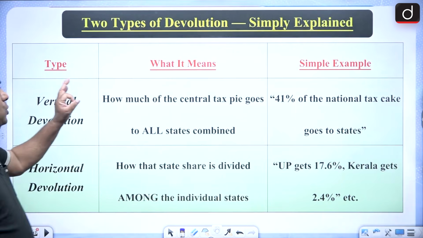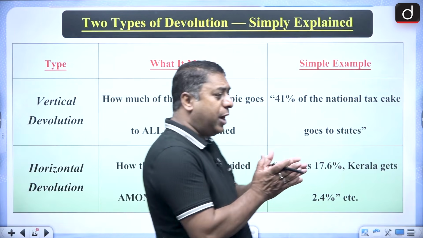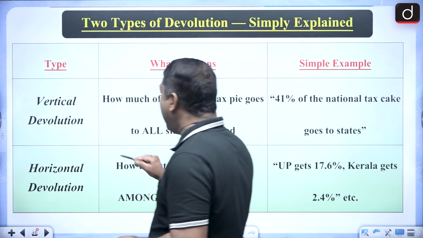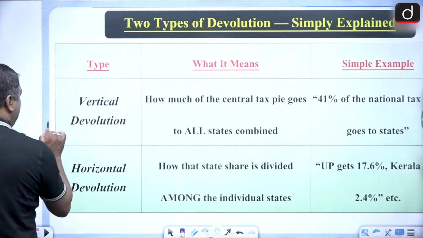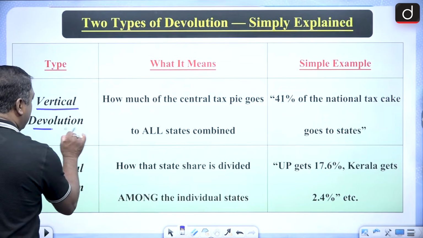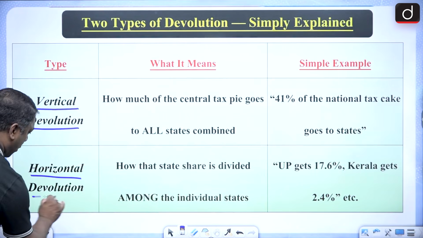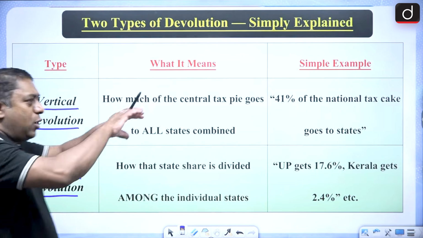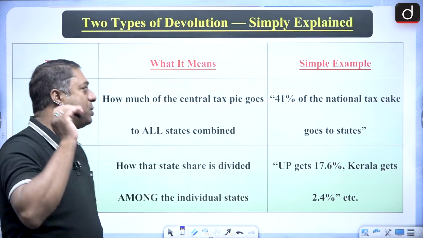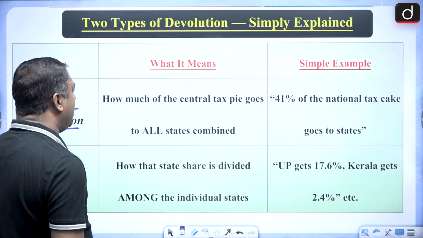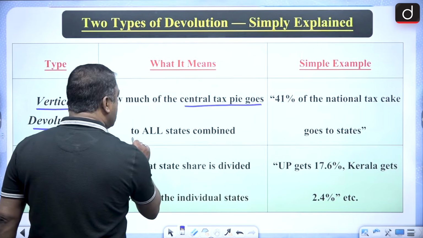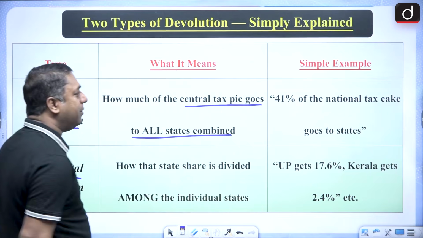There are two types of devolution. I said it must be distributed. So two types of devolution. One is the vertical devolution and the other one is the horizontal devolution. Horizontal is something like this and vertical is something like this. So vertical devolution is how much of the central tax pie goes to all states combined.